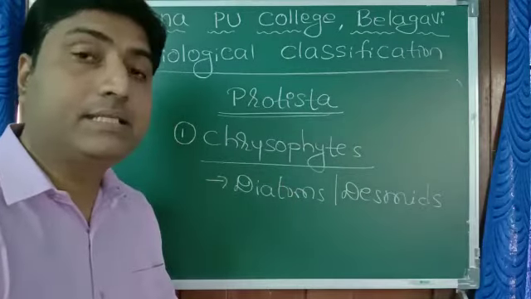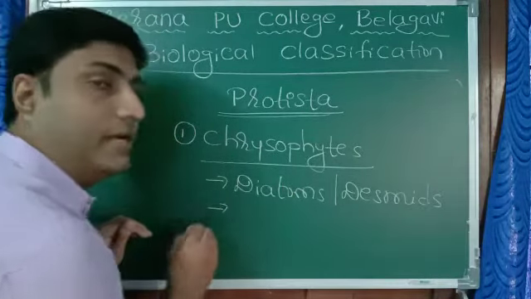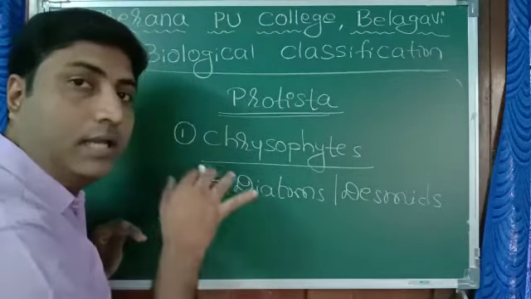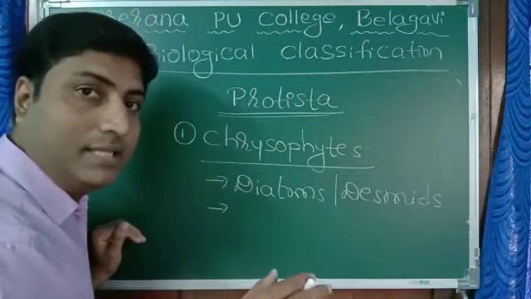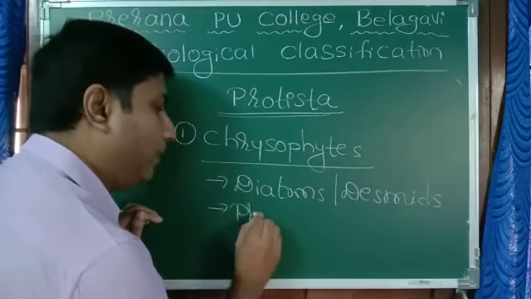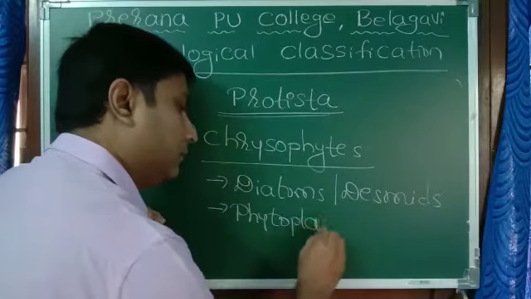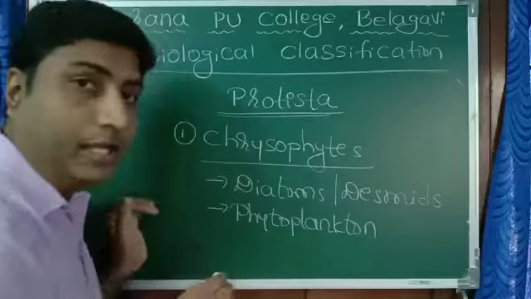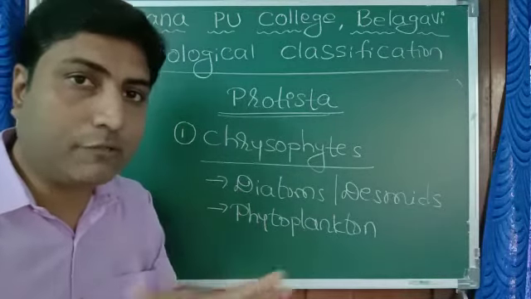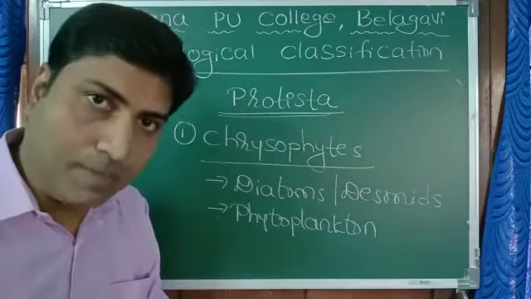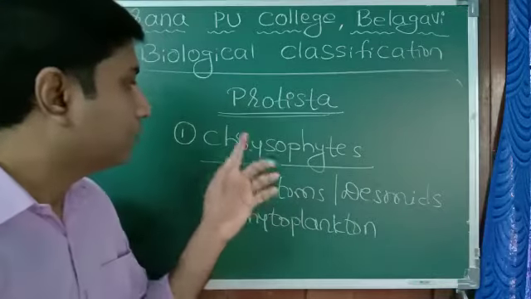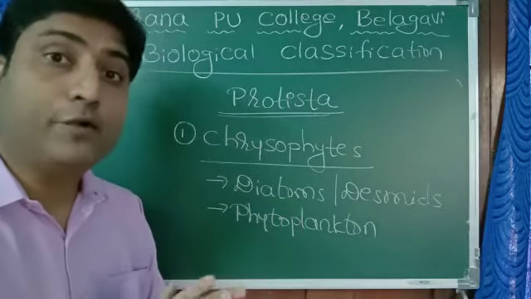Where do we see these diatoms? These diatoms are found in aquatic regions, that is in the water, generally on the surface of the ocean or the sea. They just float on the surface, and such organisms are called phytoplankton. Any organism which contains green pigment, floats on the surface of the water, is generally microscopic in nature, and prepares its own food is called phytoplankton. So chrysophytes or the diatoms are phytoplankton.